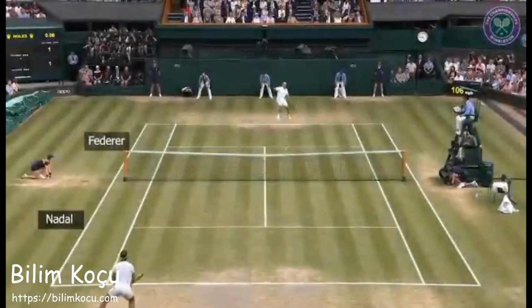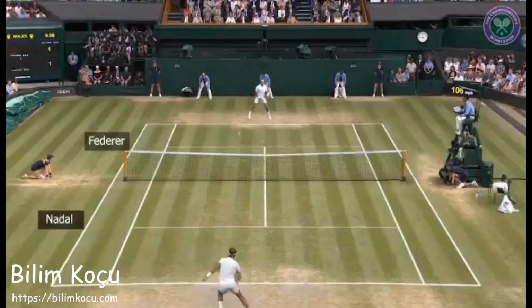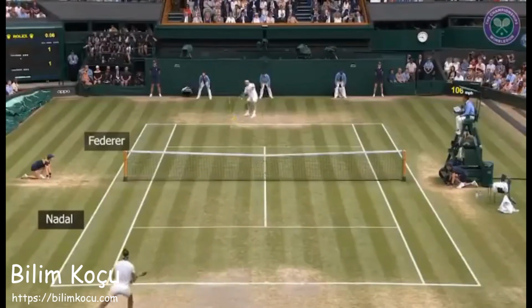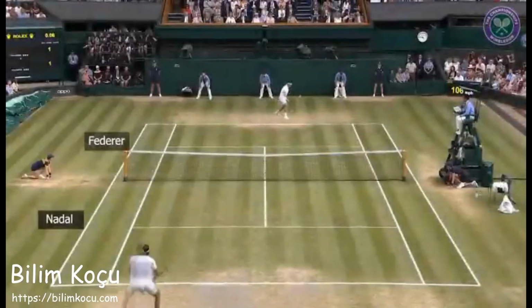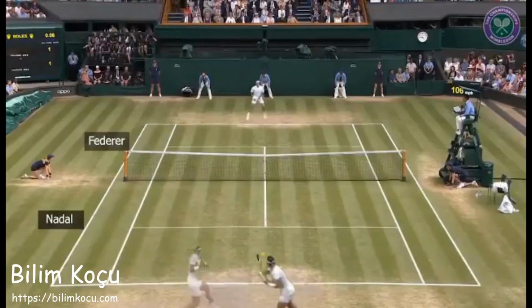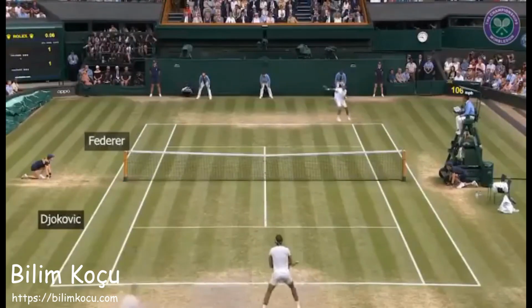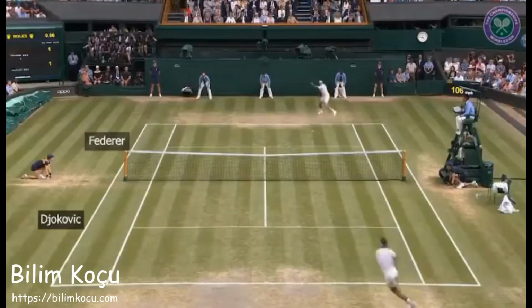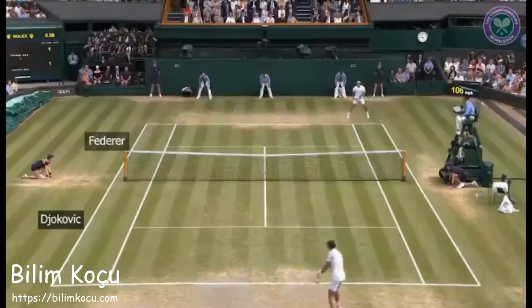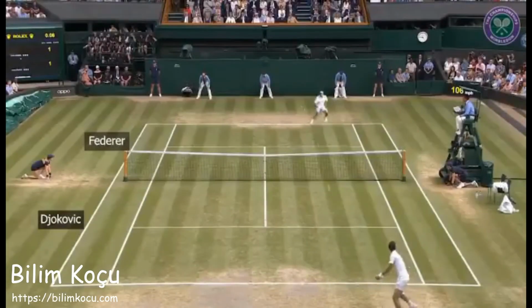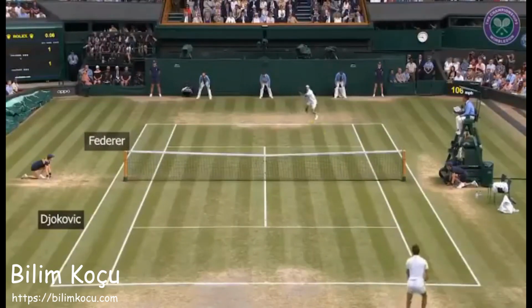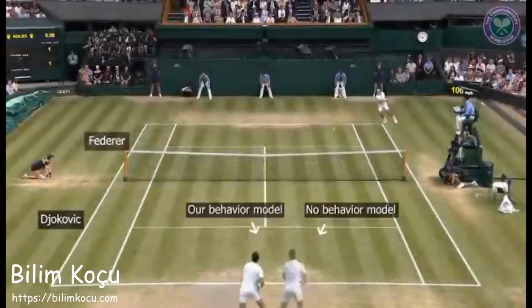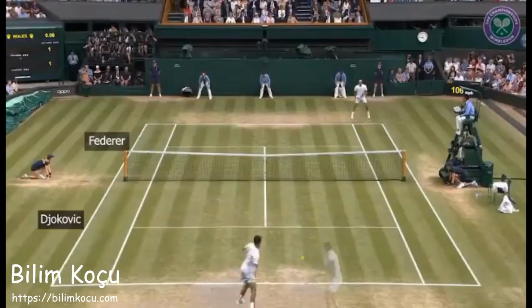In another point, Nadal returns a weak shot with an even weaker backhand slice. He then runs to the side of the court, allowing Federer to hit a cross-court forehand to take control of the point. When using the behavioral model, Nadal recovers towards the center and has an easier time reaching Federer's next shot. In this final example, note how Djokovic, in the near court, keeps hitting the ball back to Federer and moves farther and farther outside the court. In the same situation, the behavioral model causes Djokovic to hit a winner.